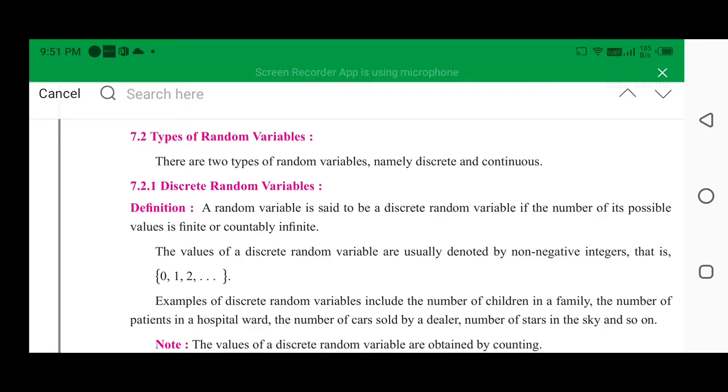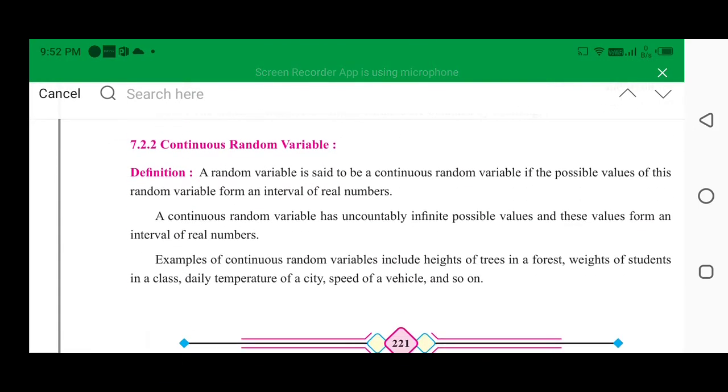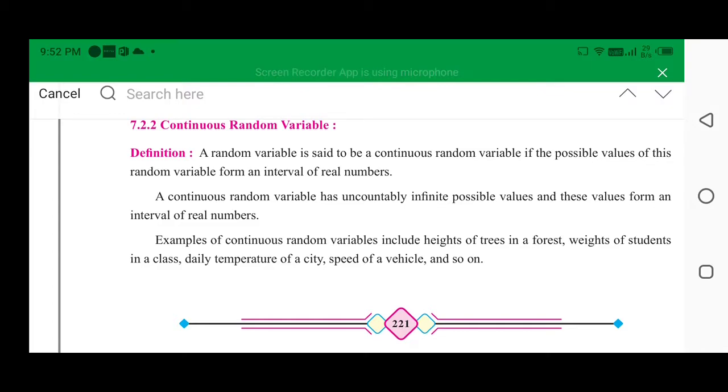That means if the values of x are finite or can be counted, like x taking values 1, 2, 3, 4 and so on, then it is said to be a discrete random variable. If x is taking values like 1 to 4, 3 to 5, 9 to 11, minus infinity to plus infinity, that means x is taking values in an interval, then it is said to be a continuous random variable. So this is the definition of continuous random variable.